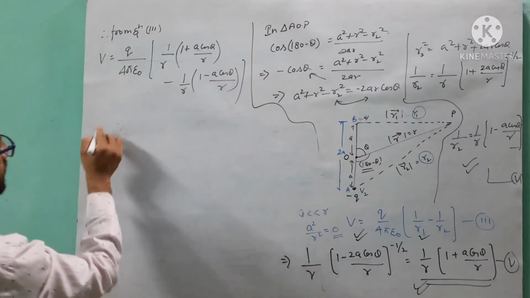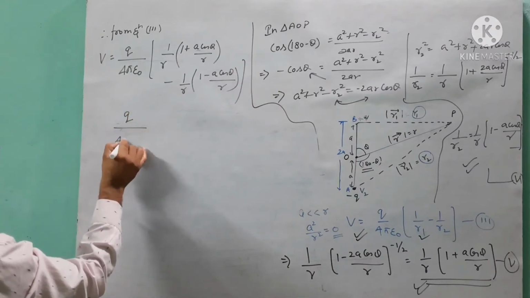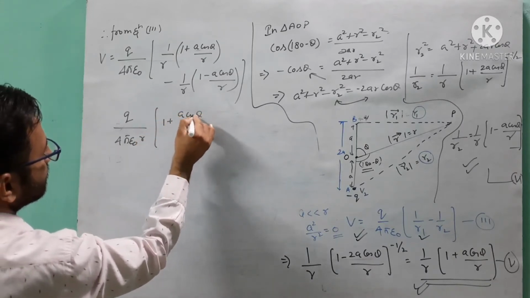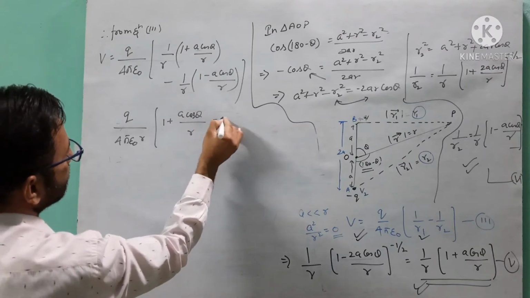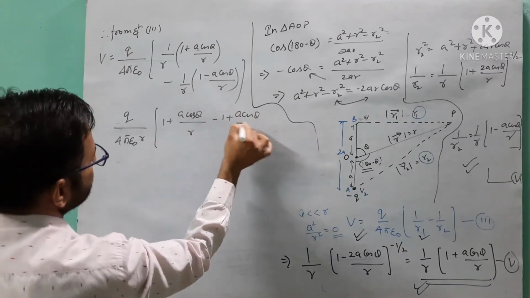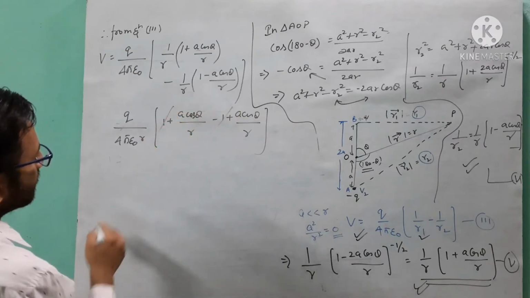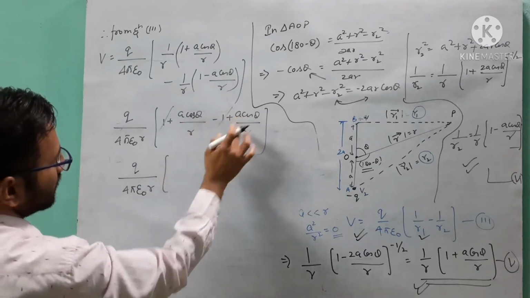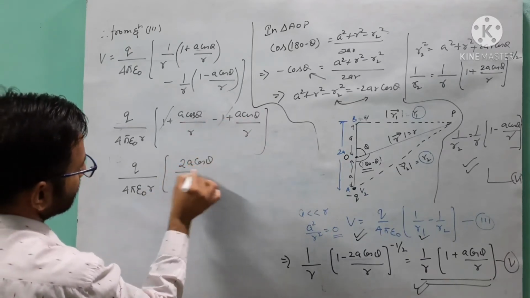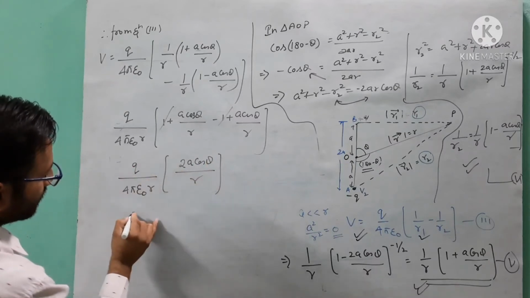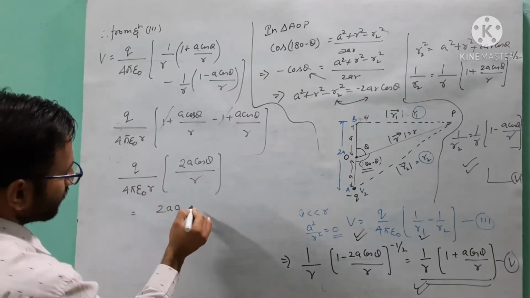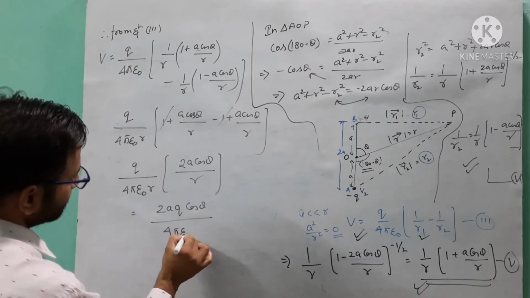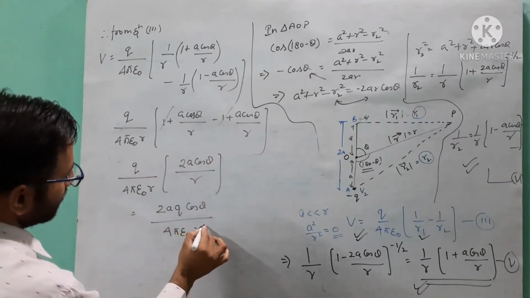Got it? Now you can take R common from both, and the result will be 1 plus a cos theta by R minus 1 plus a cos theta by R. Got it? This and this cancel out. So Q over 4 pi epsilon naught R, twice a cos theta by R. Now you can solve the value: 2aQ cos theta by 4 pi epsilon naught R into R, it will be R square, equal to V.